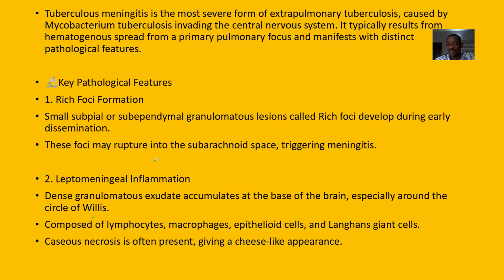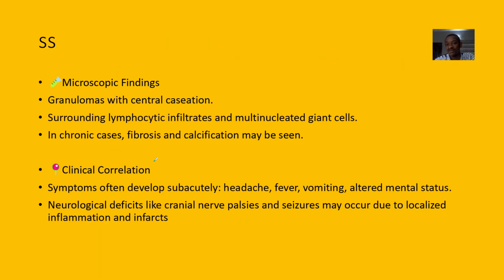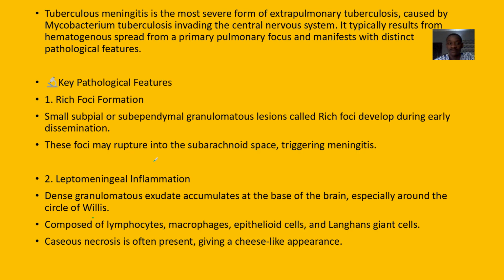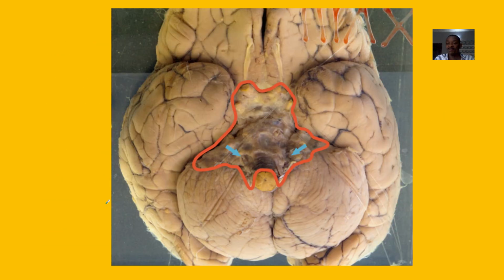So key pathological features, that's like if you observe it on a microscope slide, you see that there's Rich foci formation, so small subpial or subependymal granulomatous lesions called Rich foci. They develop during early dissemination. Rich foci may rupture into the subarachnoid space. This triggers meningitis. Okay, that's what triggers the inflammation of the meninges. The leptomeningeal inflammation, dense granulomatous exudates, accumulate in the base of the brain.